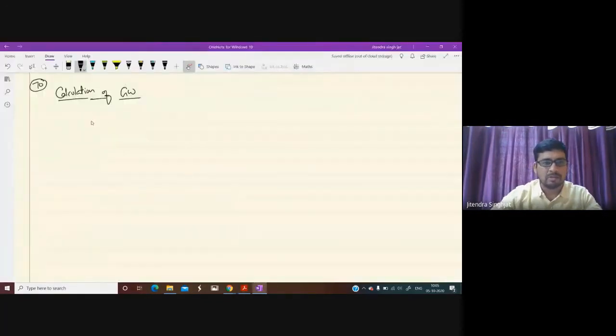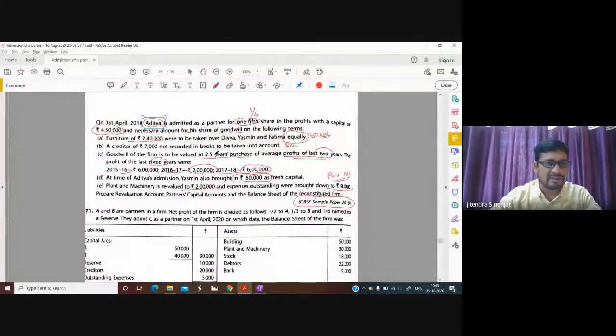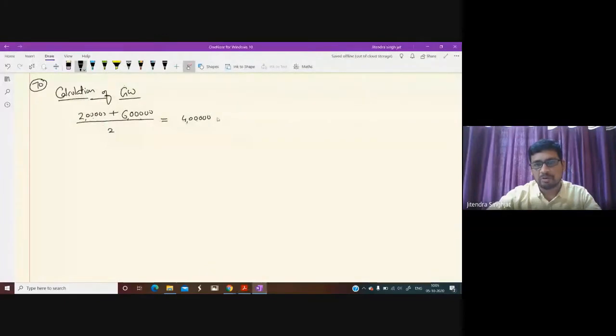So the last 2 years means 2 lakh plus 6 lakh, divided by 2. So the average profit will be 8 lakh divided by 2, equal to 4 lakh, which is to be multiplied with 2.5 years purchase. What do we get? 4 times 2.5 is 10 lakh. What is 10 lakh? 10 lakh is the goodwill of the firm.